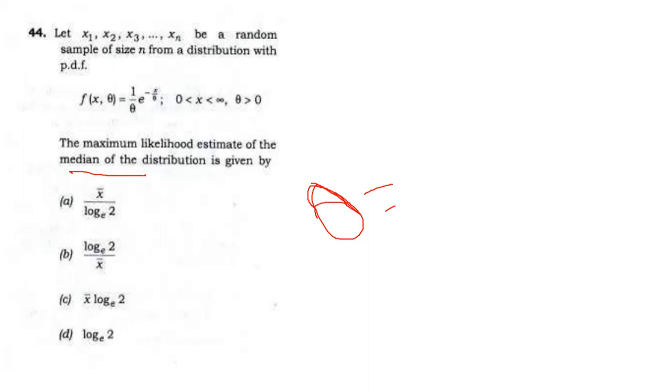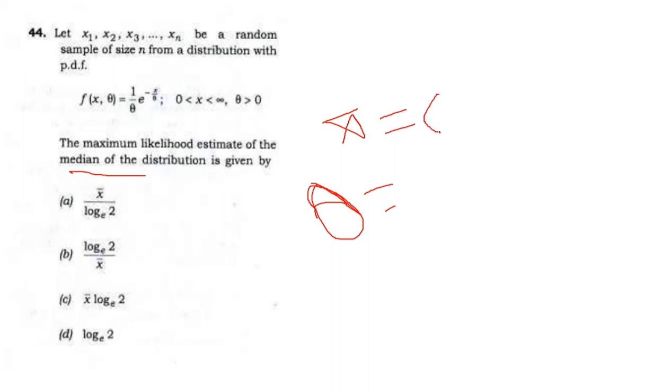Generally, the maximum likelihood estimate for the exponential distribution is x bar, so x bar equal to theta.